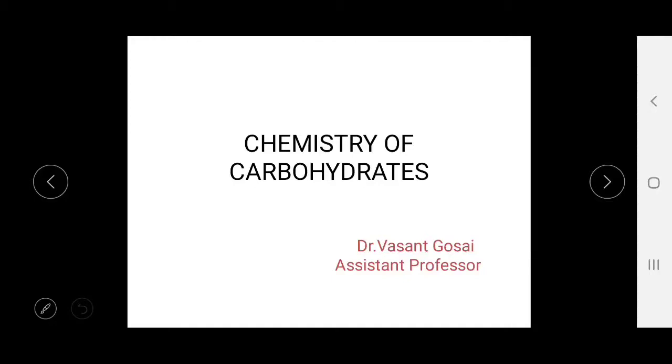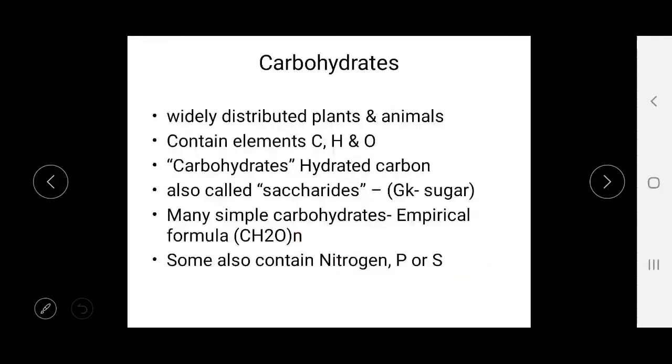Today we will discuss the chemistry of carbohydrates. Carbohydrate is widely distributed in plants and animals, and it contains the elements carbon, hydrogen, and oxygen. It is hydrated carbon, and it is also called saccharides or sugar. Many simple carbohydrates have the empirical formula CnH2nOn. Some also contain nitrogen, phosphorus or sulfur.